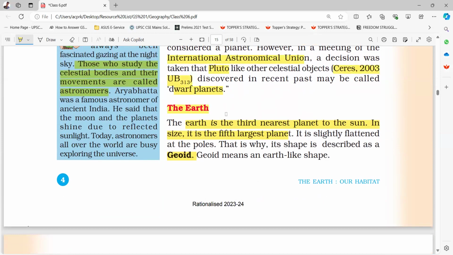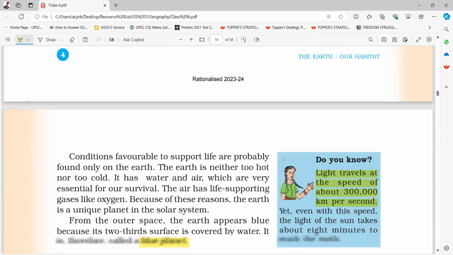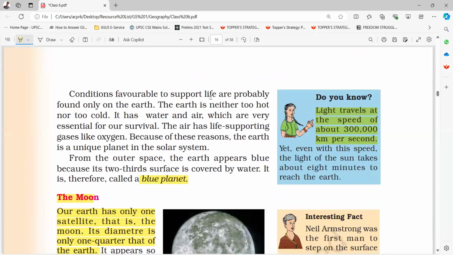The earth is the third nearest planet to the sun. In size, it is the fifth largest planet. It is slightly flattened at the poles. That is why its shape is described as geoid. Geoid means an earth-like shape. Conditions favorable to support life are probably found only on the earth.